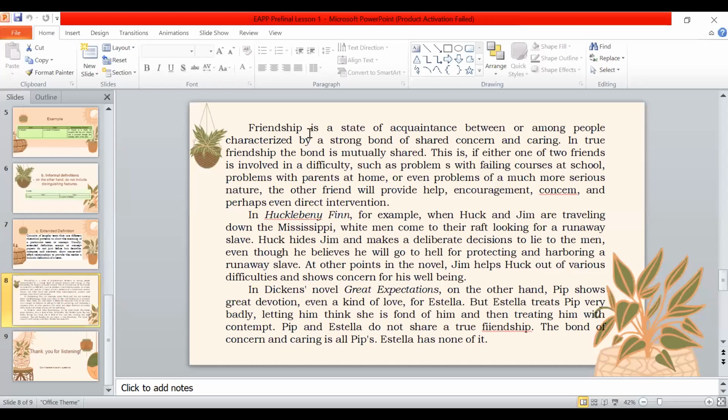So friendship means a state of acquaintance between or among people characterized by a strong bond of shared concern and caring. So we can say that someone is a friend if you have a strong bond and you share common concern and caring. So you can evaluate your friends. Are your friends concerned and caring to you? Because that is what friendship is according to the definition. If it's not, then perhaps you can rethink again or you can evaluate.